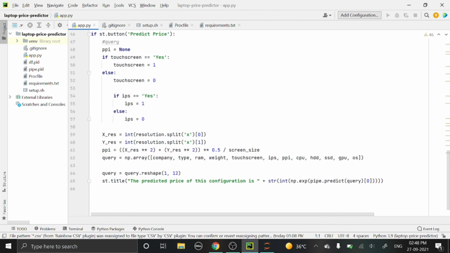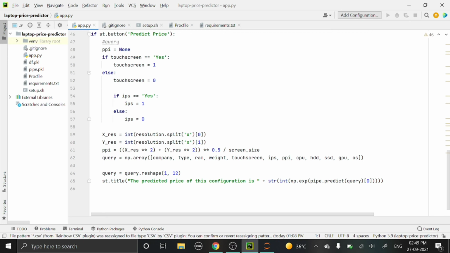In the predict button, initially we have the PPI value as none. So here we are creating an input point for the query. In the if else for touchscreen and IPS, if the value is yes, then 1 will be inserted, else 0 will be inserted. So with all these values, an input row is created, and we will pass it to the pipe, and that pipe will predict the price and display it.